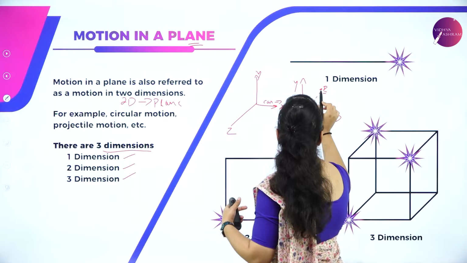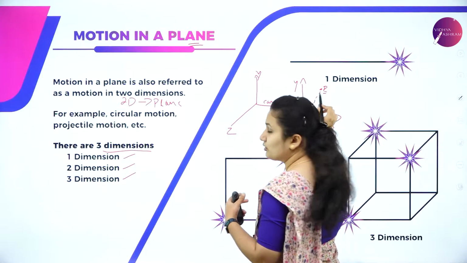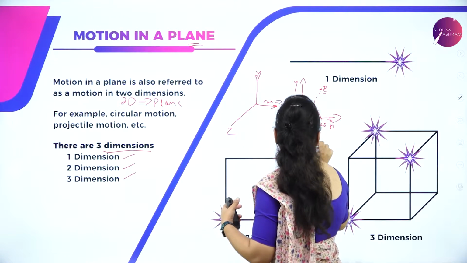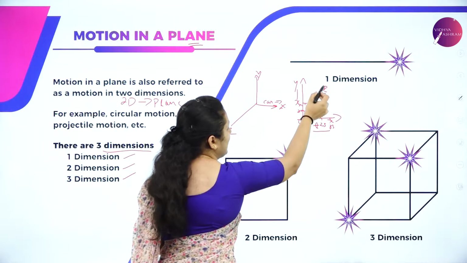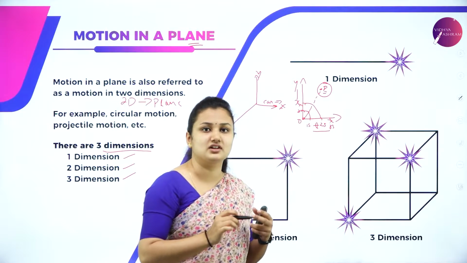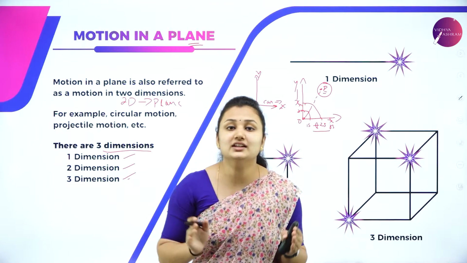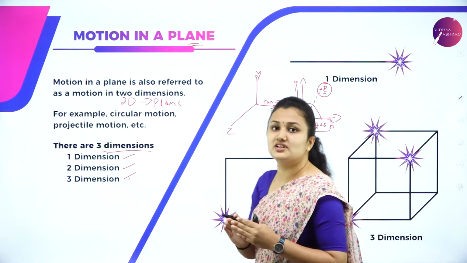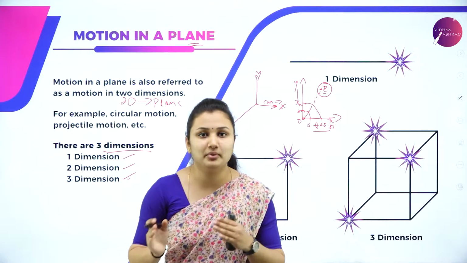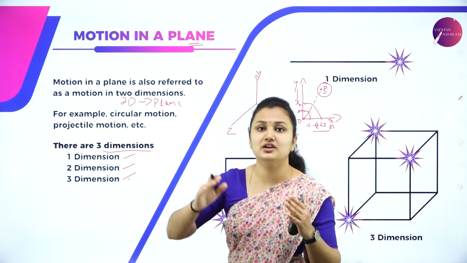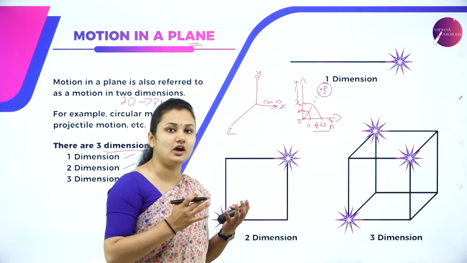You need to know what is the position of the point at some time, say 5 seconds. If you want to know the position of object P, then you need the time as well as the position axis, X as well as Y axis, to describe the position of the object after a certain time interval. When we talk about three dimensions, we need all three coordinates X, Y and Z to describe the motion of the object. It is not linear or a plane, it is a motion in space. A bird flying in the sky is three dimensional. You have to imagine the 3D picture in your mind.